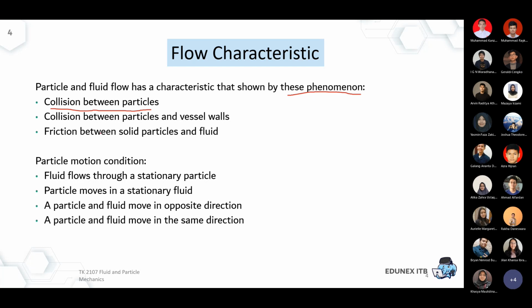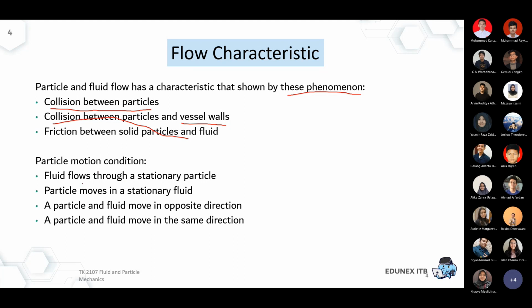And then there is how the particles collide with the vessel walls. Again, it could affect the additional pressure drop, and it could affect uneven flow distribution, and so on.